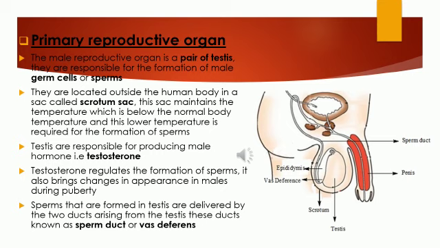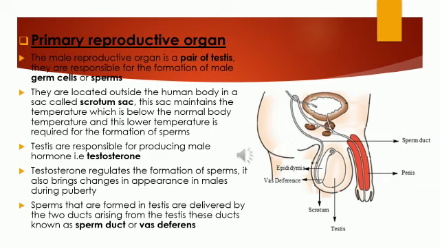And this sac maintains a temperature which is below the normal body temperature. So usually body temperature will be different compared to the scrotum temperature. It maintains below normal body temperature, and this lower temperature is required for the formation of sperms.